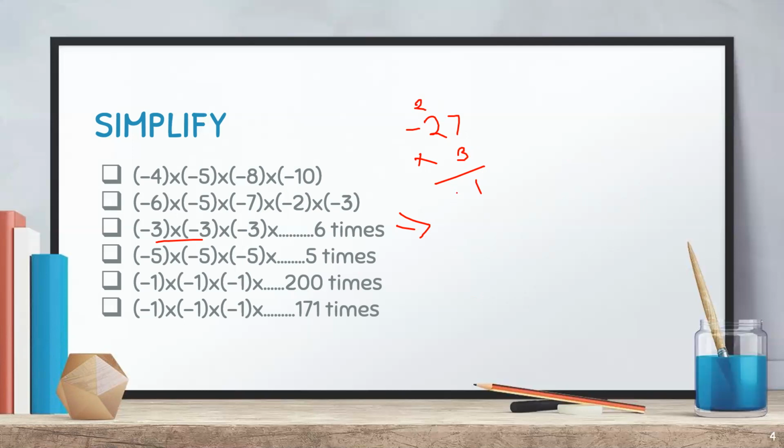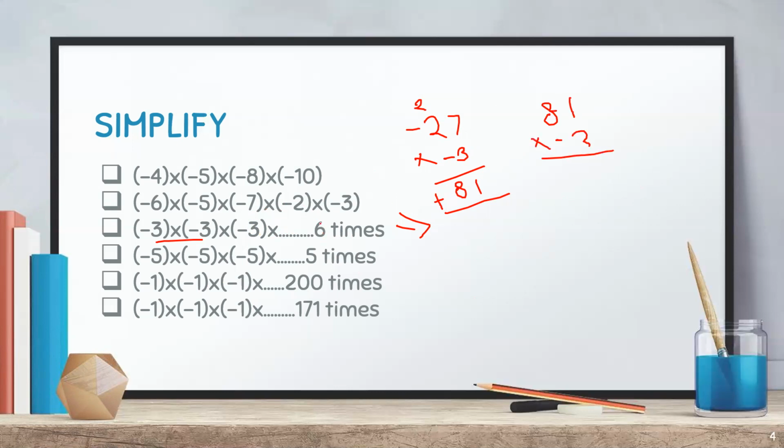3 2s are 6, so 81. Minus 27 into minus 3 will give a plus, because we have to multiply with minus 3. Minus 3 is there, so we multiply minus 3 with 3 each time, whatever comes. Now this 81 again with minus 3.